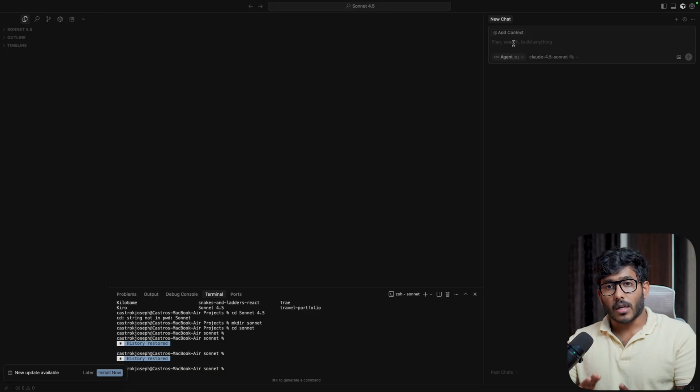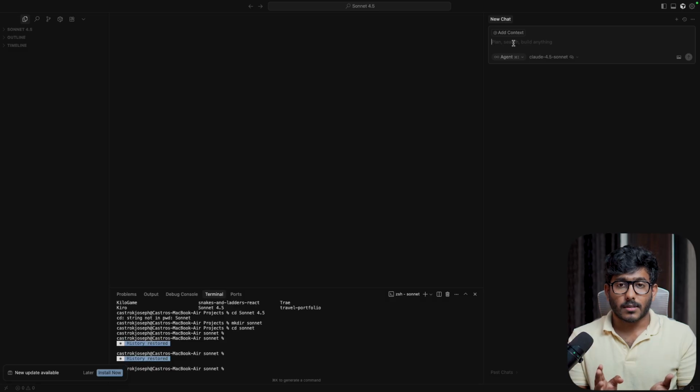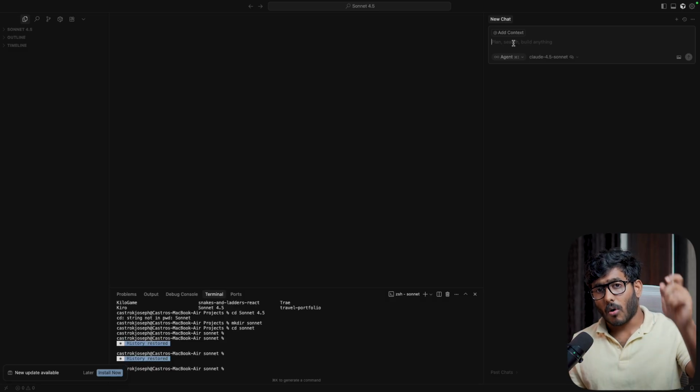If you're trying to create an application like Google Drive, you need to say that it's kind of a Google Drive and it needs to store data. What UI do you want and how should it look, and what features do you want? Would you like to share the files through a link, or through mail, or through your social handles? You have to be very specific about all these things in your prompt.